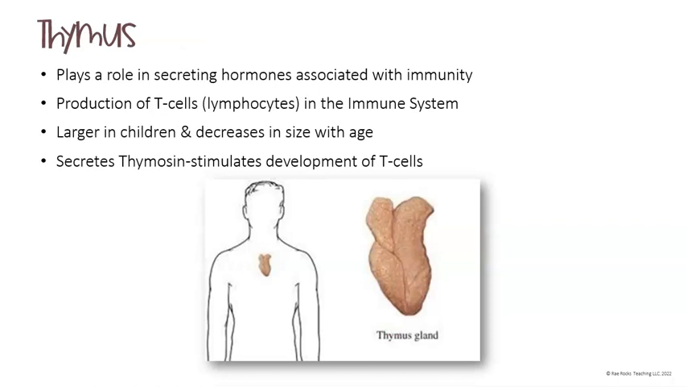The thymus is an interesting endocrine gland because it plays a role in secreting hormones that are actually associated with our immunity. They produce T cells, which are called lymphocytes in the immune system. It's much larger in children because they're still building up their immunity. And this gland actually decreases in size as we get older. It secretes thymosin, which is going to stimulate the development of the T cells.